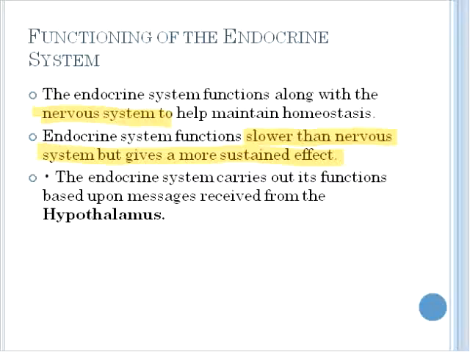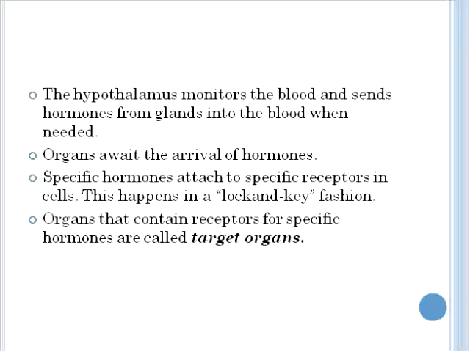The endocrine system is tied to the nervous system, and one of these ties is through the hypothalamus. In fact, the endocrine system carries out its functions based on messages received from the hypothalamus. Certainly the hypothalamus is a part of the central nervous system, specifically, as you can recall, the brain. The hypothalamus monitors the blood and sends hormones from glands into the blood when it is needed.